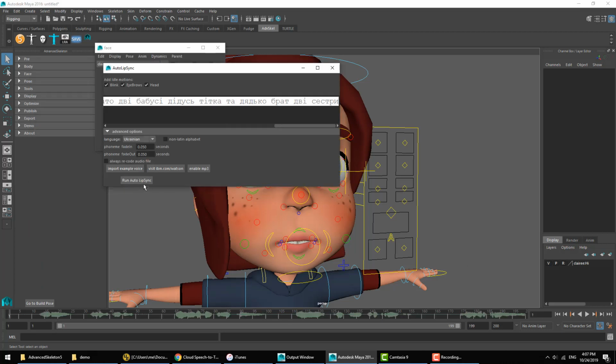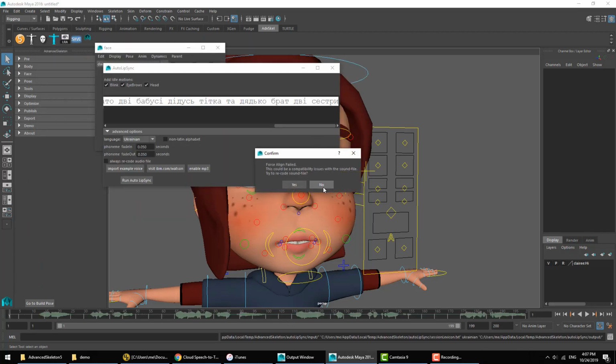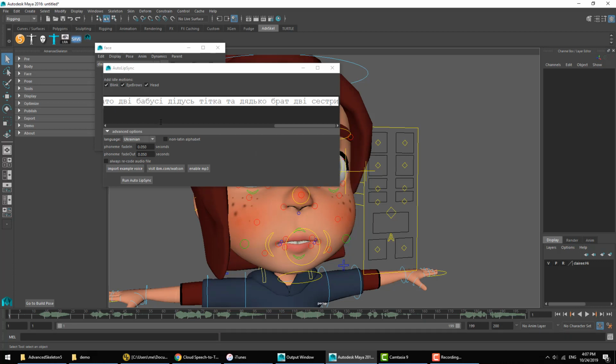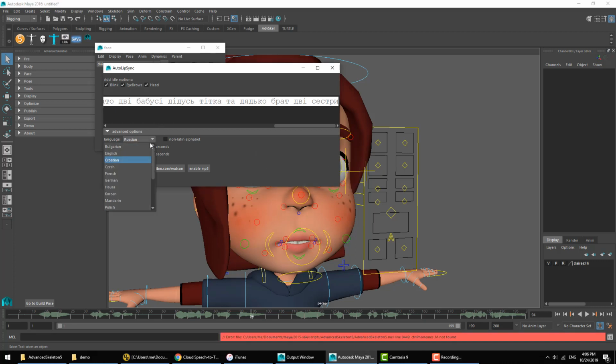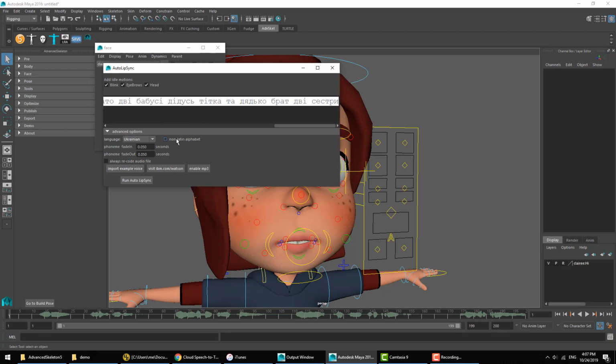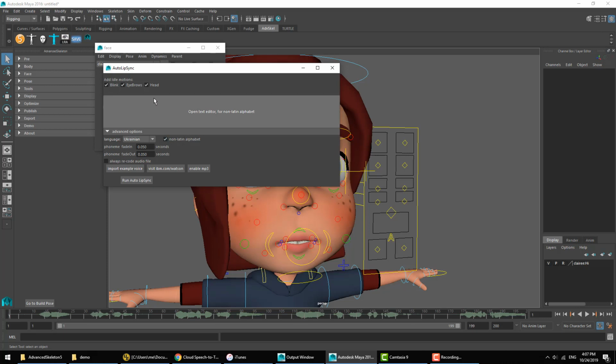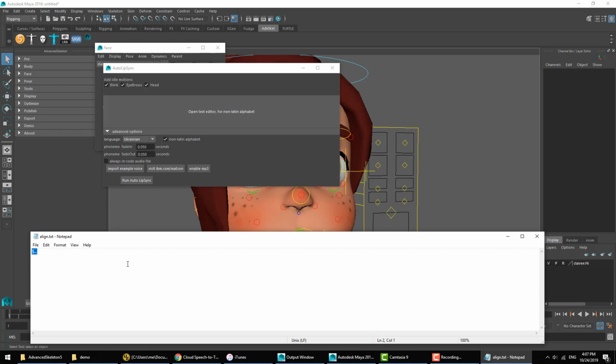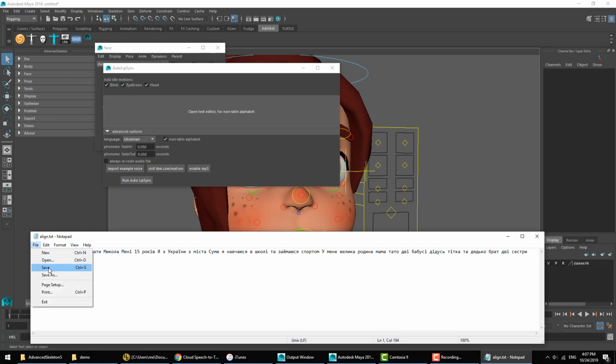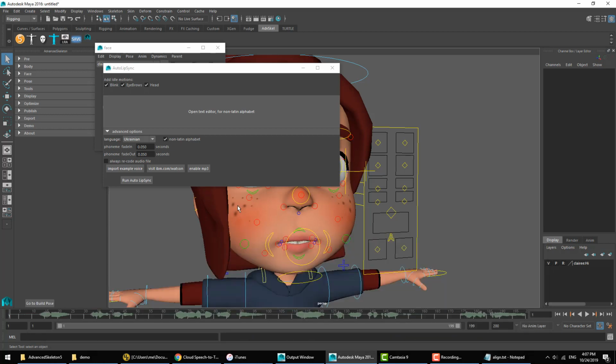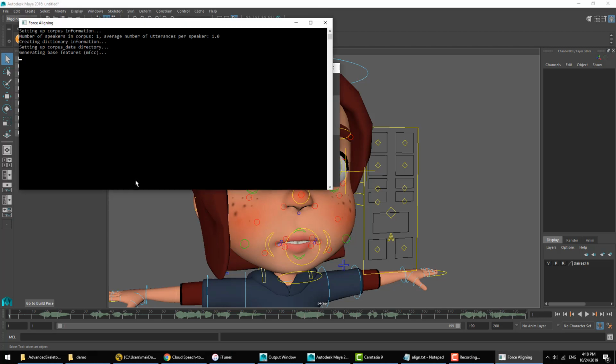So, if we were to try to run the auto lip sync at this point, we will run into some errors. Well, first of all, we got to make sure that our language drop-down menu here is set to Ukrainian. So, what we'll do, we're going to turn on this checkbox that says it's a non-Latin alphabet. That replaces the input text field with a big button that opens a text editor. We then paste the text into this external text editor. We'll hit save, and we'll now go back and hit run auto lip sync.